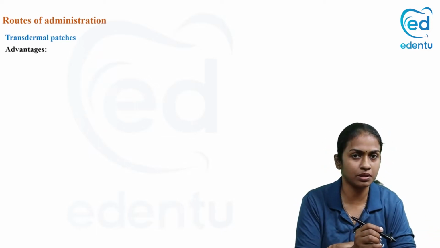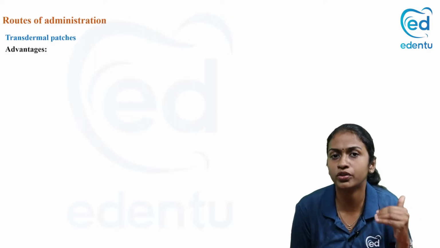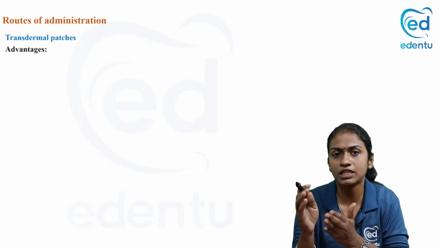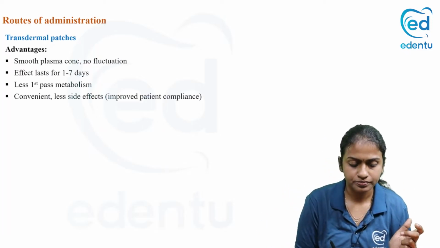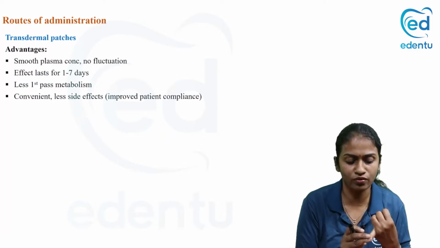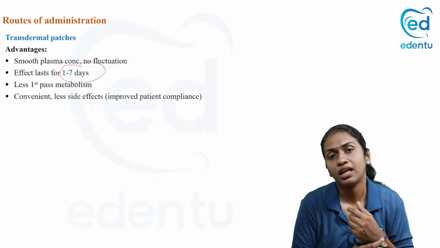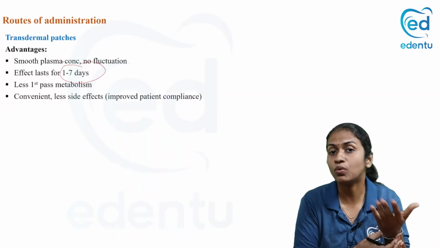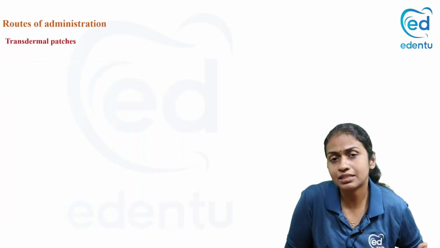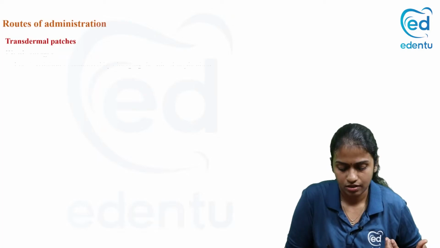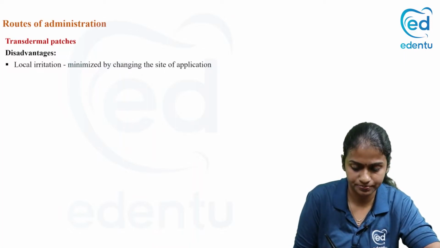As you can see, it's very comfortable keeping a patch. It's a non-invasive method and it slowly releases the drug over a prolonged duration. So you get a sustained concentration of plasma drug levels and thereby a longer duration of action. Okay. So there is a smooth plasma concentration, no fluctuation. The effect can last for 1 to 7 days. Less first-pass metabolism, less side effects, so more convenient to the patient, and improved patient adherence or compliance. The main disadvantage of transdermal patch is its cost. Okay, and sometimes it can cause local irritation, so you may need to change the site of application.